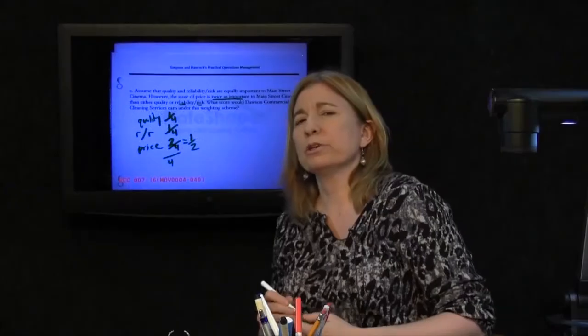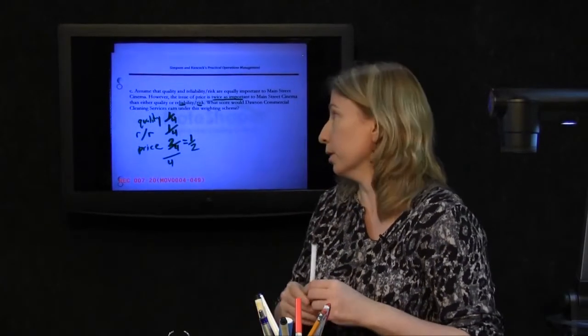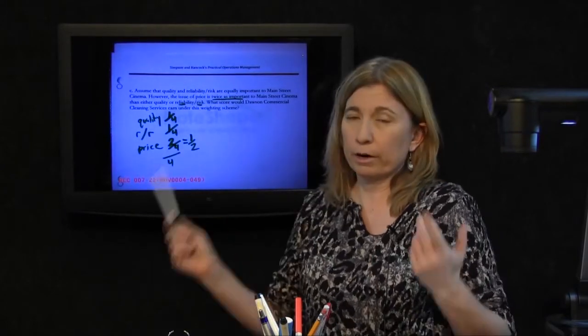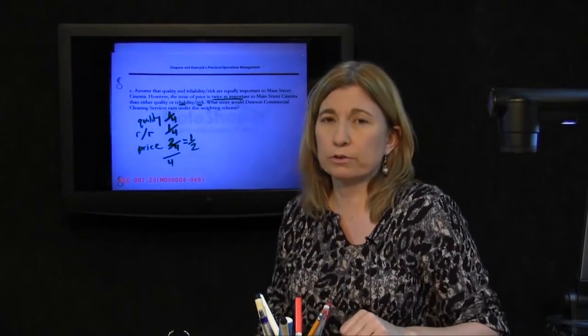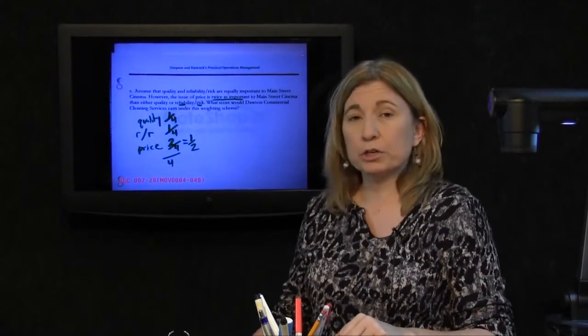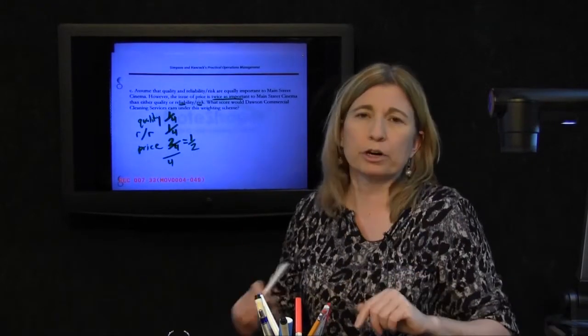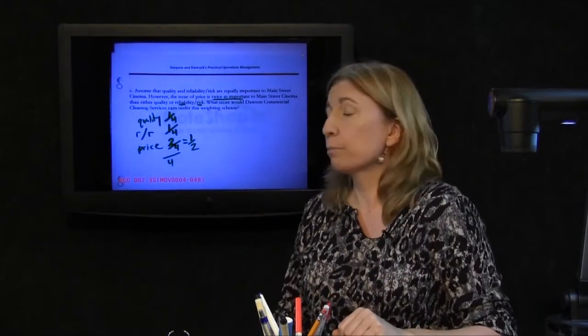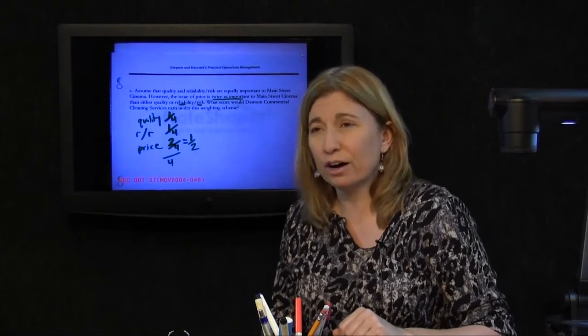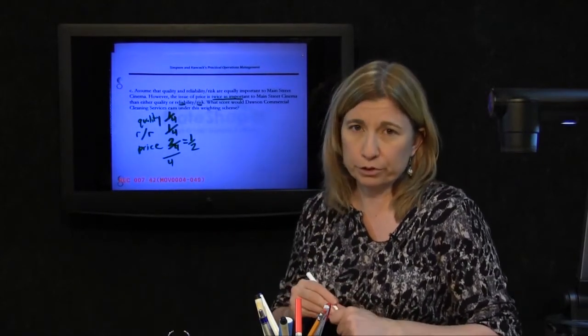There's the weights that we should now use in the linear averaging scheme for Main Street Cinema. If in fact price is twice as important as those other two things, and they're both equally important, then quality should have a weight of 1/4 or 0.25. Reliability risk should have a weight of 0.25, and price should have a weight of 0.5. That's twice as important as the weight that's given to either of the other two factors.